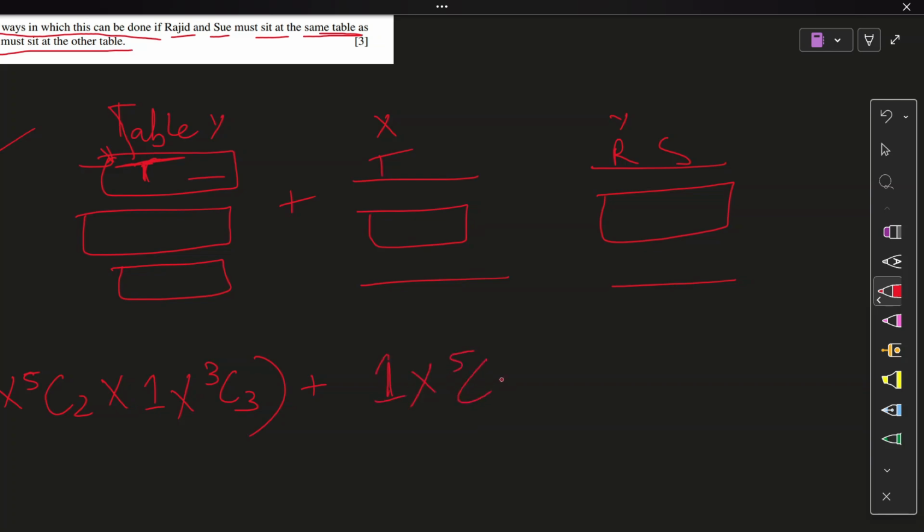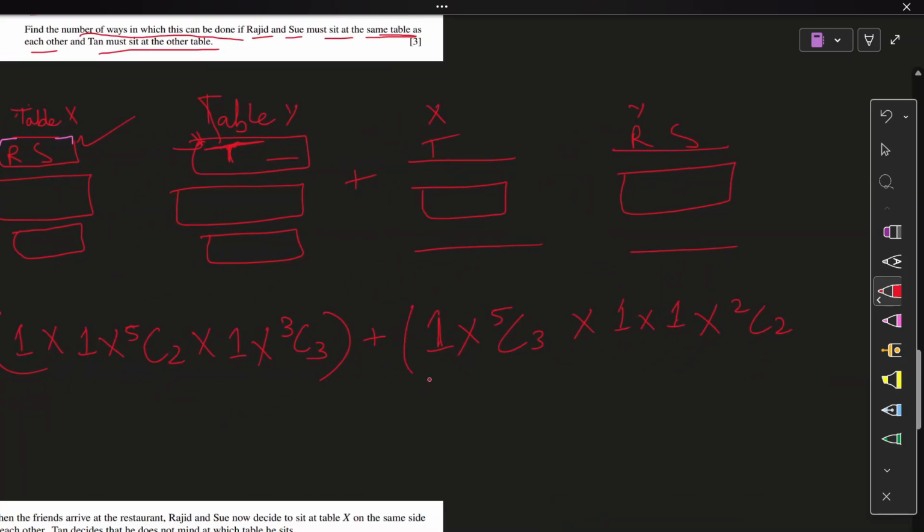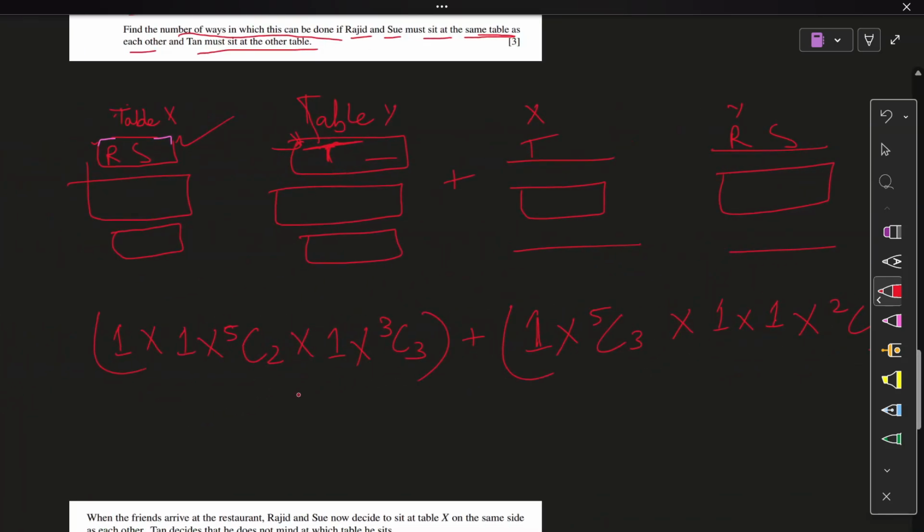So 5C3. Then we have Rajat and Sue fixed over here, on any side of the table. We just have to give context that they were selected for two of the 4 of these seats. Now 1 into 1, 5C3, and the remaining 2 people, because 3 have been seated here, can be seated on these 2 seats. And that is your whole selection. I hope that made sense. Let's get you the answer.